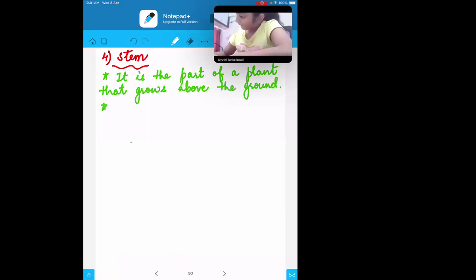And which parts will it have? On the stem, which parts will be there?